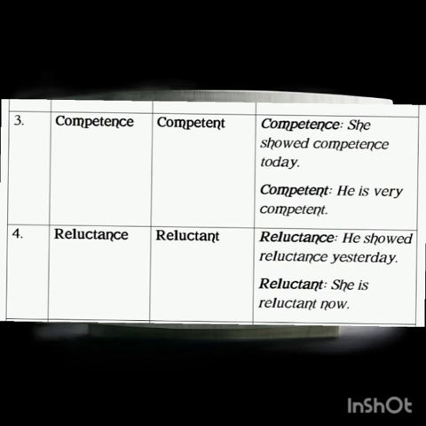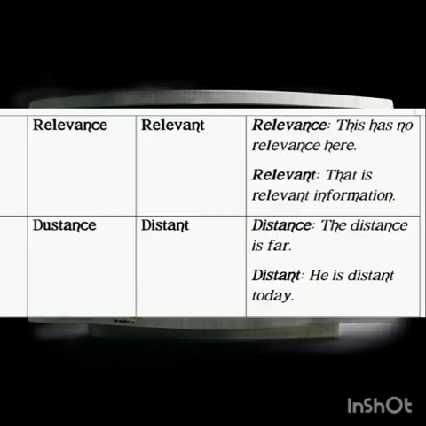Alright, the next word. You have relevance and relevant. Remember again, I said relevance is a noun and relevant is an adjective. Examples could be, for relevance, this has no relevance here. This has no relevance here. And of course, for relevant, you can have, that is relevant information. That is relevant information, or that is irrelevant information.